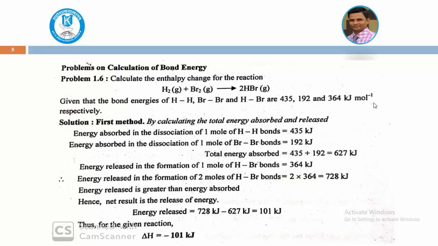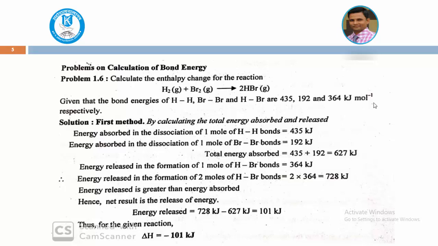Try to understand, this is the energy absorbed. If you want to form HBr, first you have to break the H2 and Br2, so energy is required, that is 627 kilojoules. Now let us go to the product side. Where the product HBr is formed, energy is released. So this is the energy released for the formation of 2 moles.